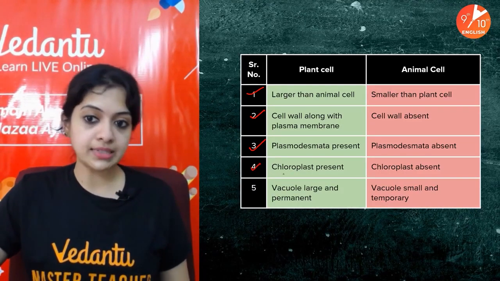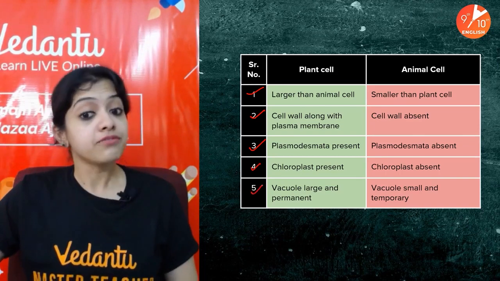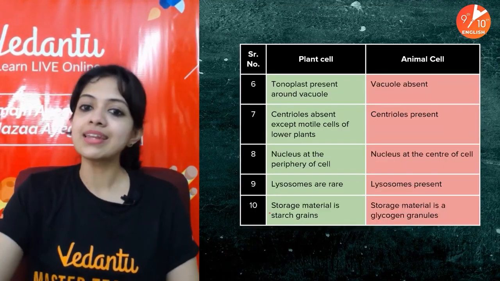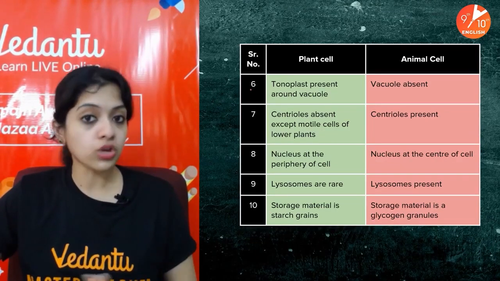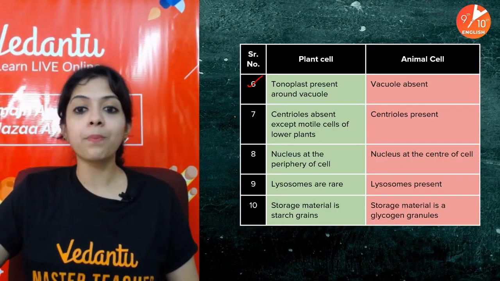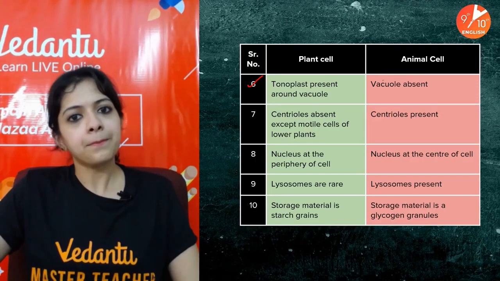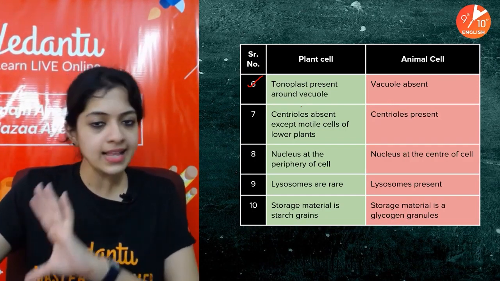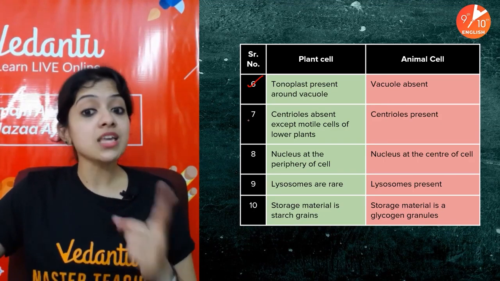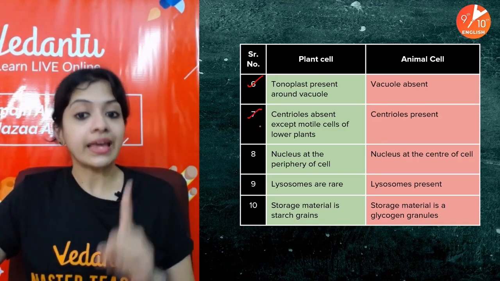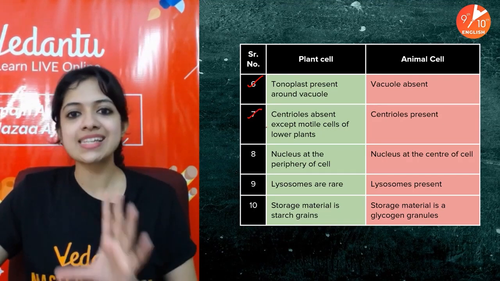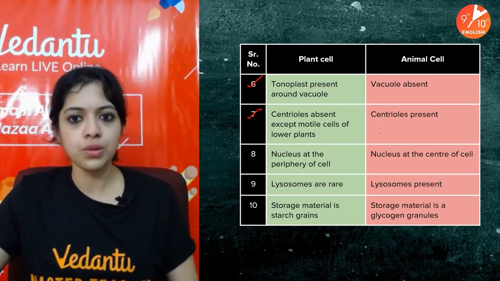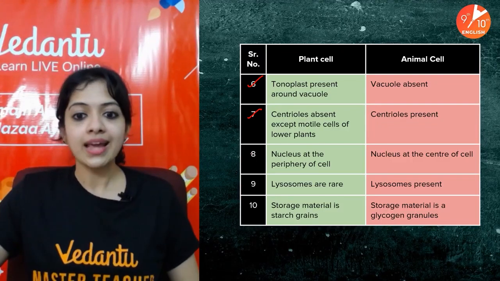Chloroplast is present in a plant cell, absent in animal cells. Vacuoles are large and permanent in plant cells, small and temporary in animal cells. And again, talking about vacuoles, there is a tonoplast in the case of plant cell, but there is usually not a permanent structure for vacuole in an animal cell, so we don't talk about it. Centrioles are absent in plant cells except motile cells of lower plants, but in animal cells centrioles play a huge role because they are part of the centrosomes, right?